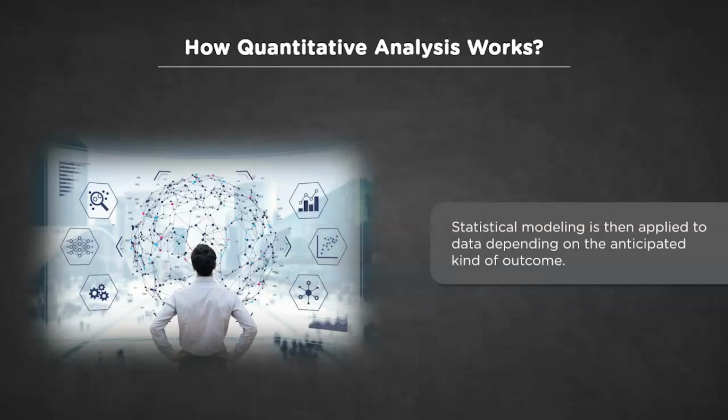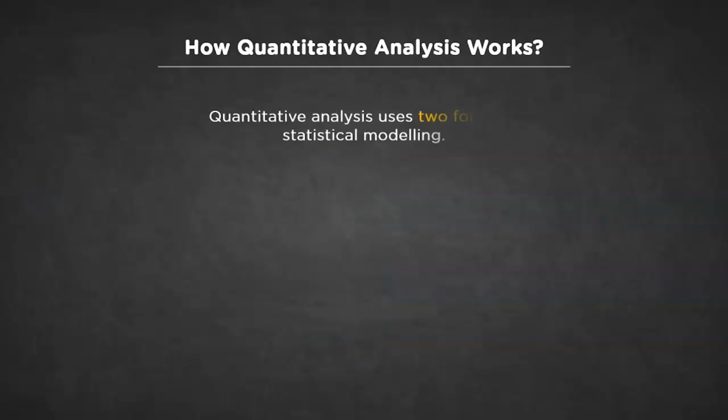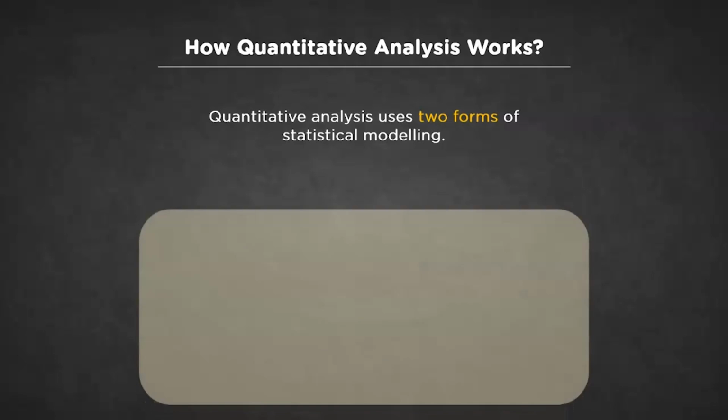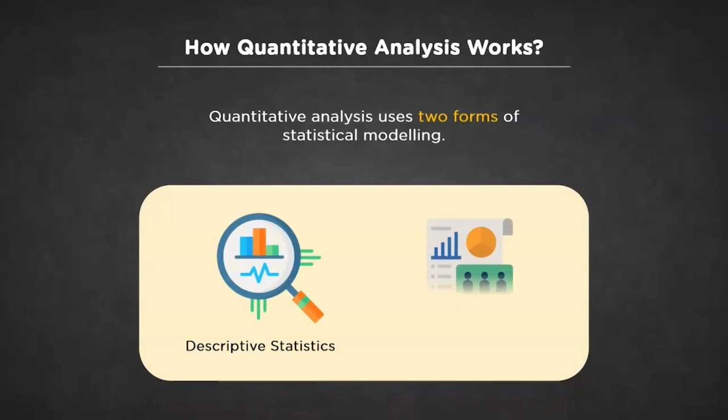Next, when data is ready to be parsed and analyzed, we apply statistical modeling to anticipate the kind of outcome we want from the gathered data. The quantitative analysis is solely powered by statistical models and procedures. And basically, there are two branches of statistics that are widely used in quantitative analysis. The first one is descriptive statistics, and the second one is inferential statistics.